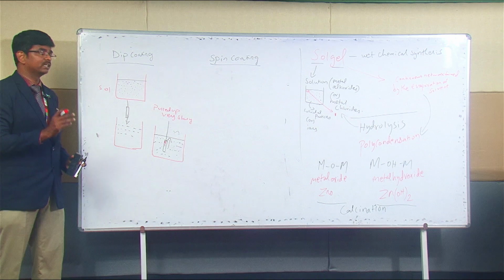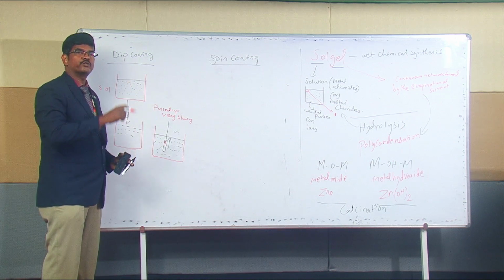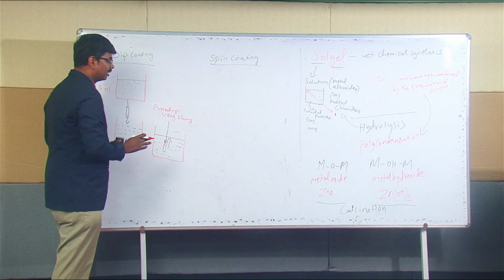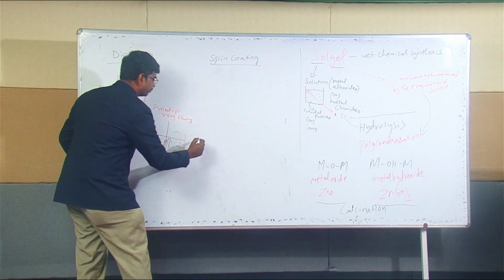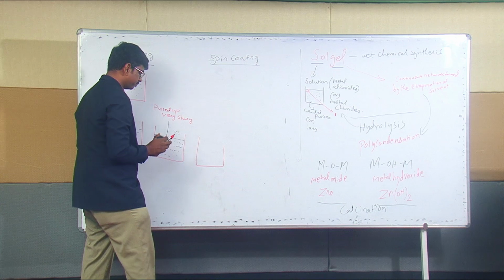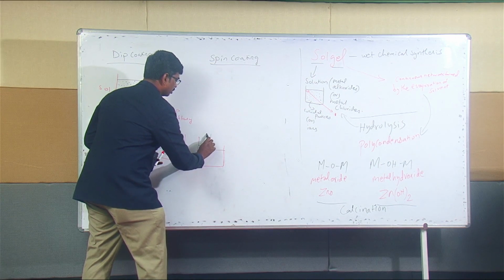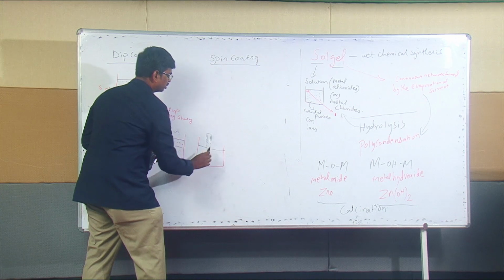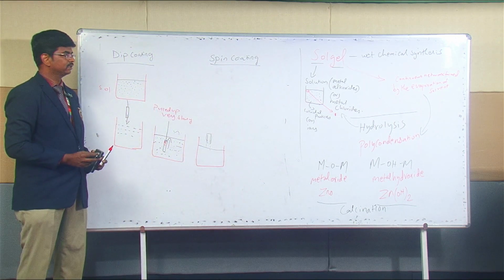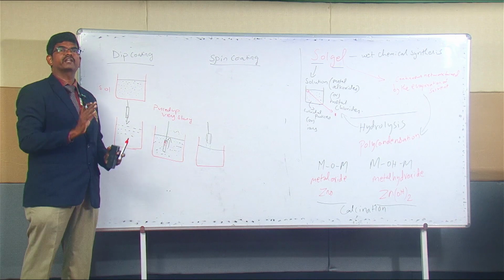In order to control the thickness. If I need a nanometer thickness, I should pull up very slowly so that the additional solution will be drained out into the solution. As it is pulled up, there will be certain solution over it. This solution will drain into the beaker itself, so we pull up very slowly to control the thickness.